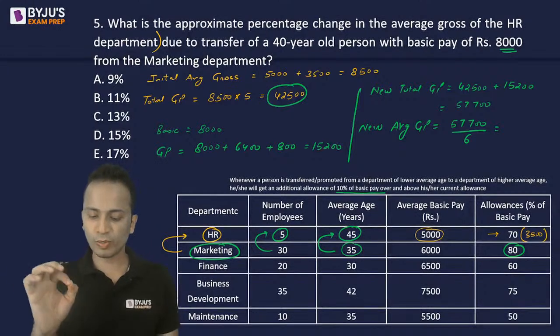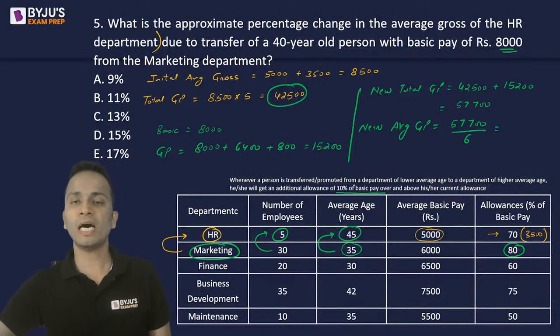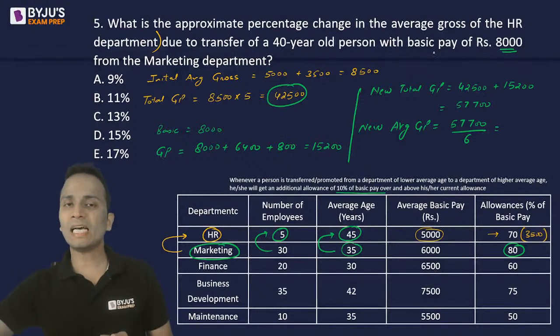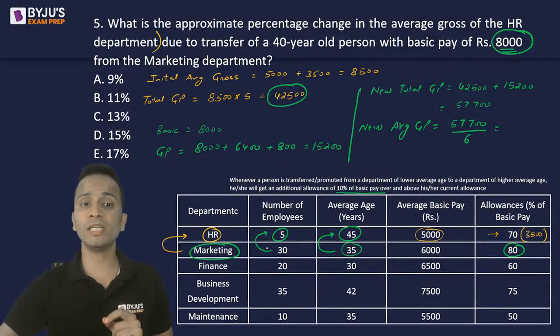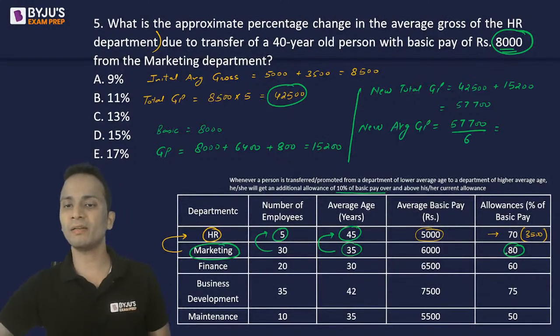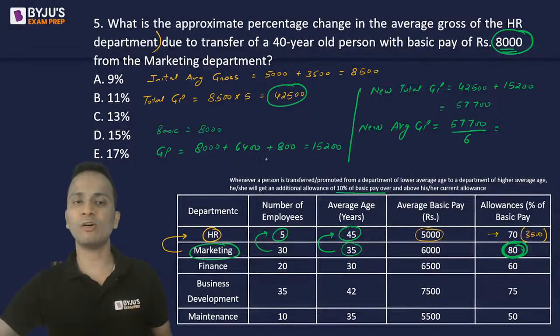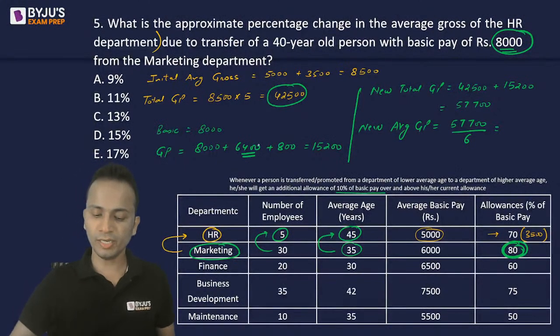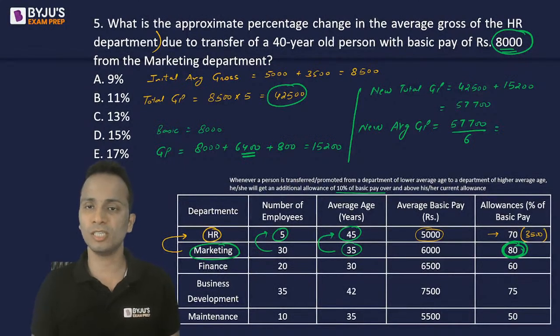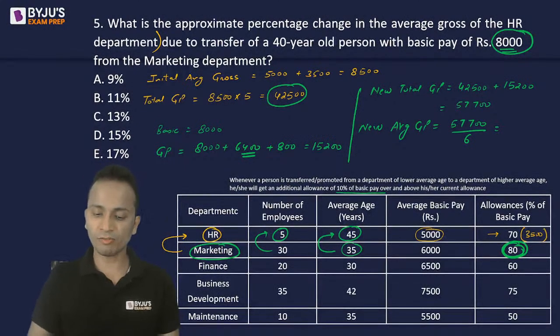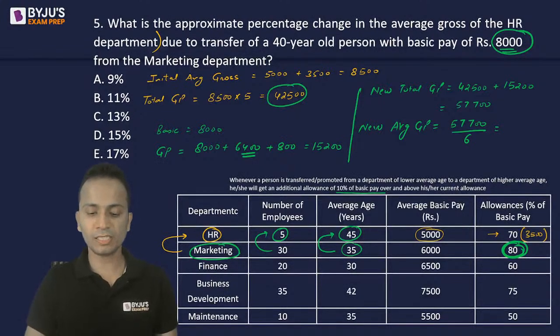Now, Amisha, I'll quickly tell you how we get 6,400. The person who has been transferred, his basic pay is 8,000, and he was in the marketing department. Now, what happens in the marketing department? In the marketing department, the allowance is 80 percent of the basic pay. So his basic pay was 8,000, and 80 percent of 8,000 is 6,400. Okay. So this is how I have got this value. Am I clear? Please confirm and then I'll go ahead.